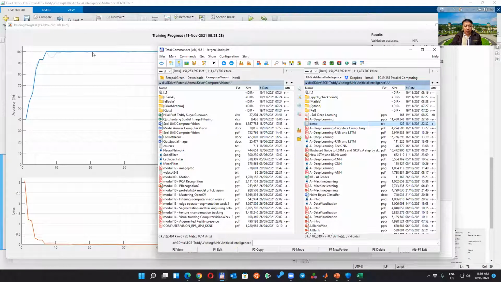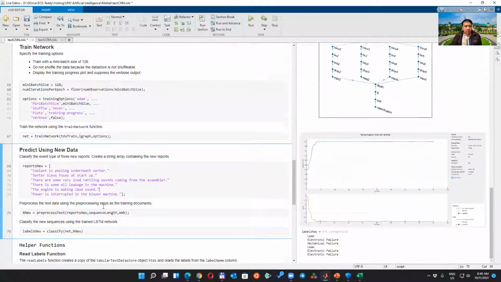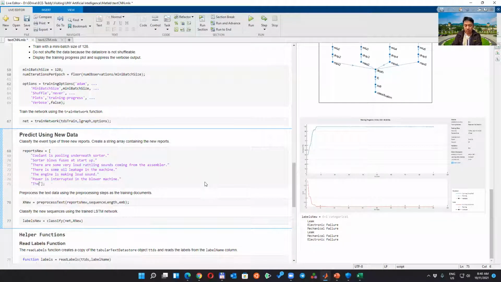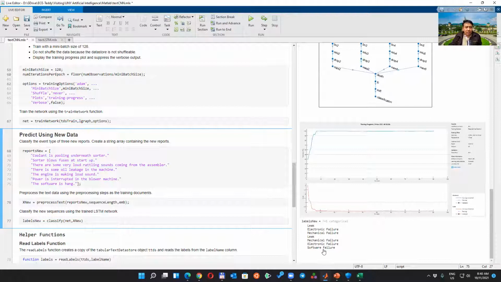So training is finished. Then we test here with the XNew. You can see the first one is leaking, electronic failures. This is fuses, and this is mechanical, and then some ratings of sound. Oil leakage, I put here leak. Mechanical failure. One more, maybe software failure. Let's see. The software is hang. I can classify new things. You can see software failure. So you can classify the report using the CNN.